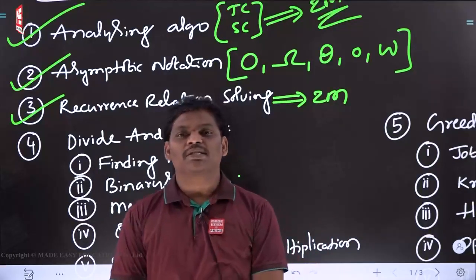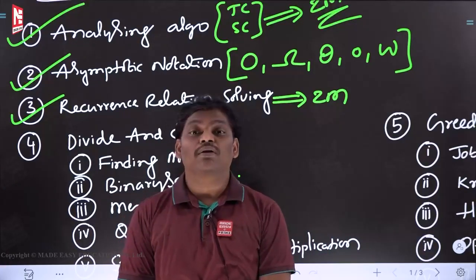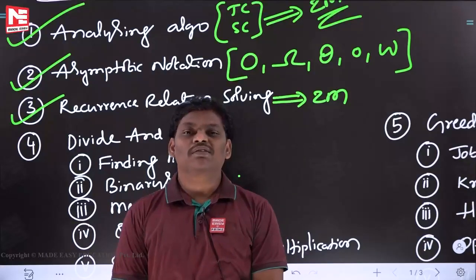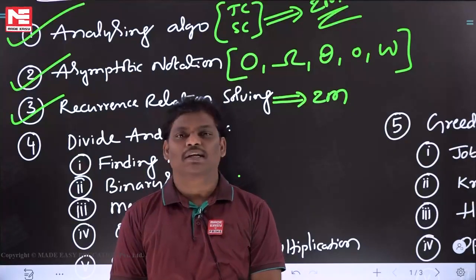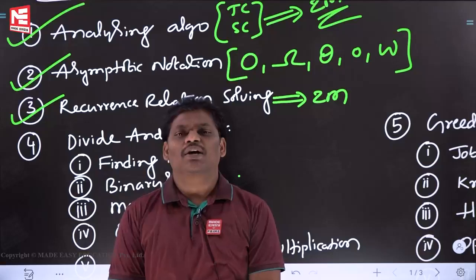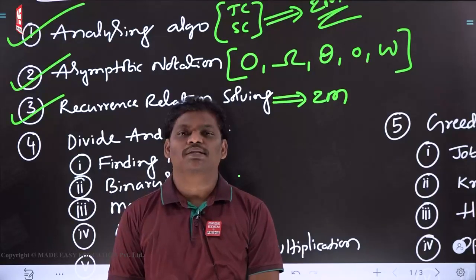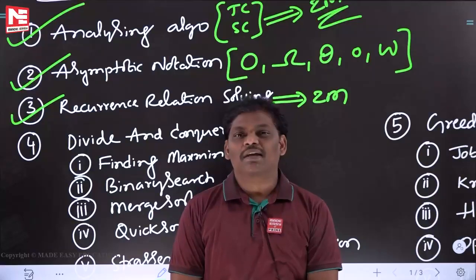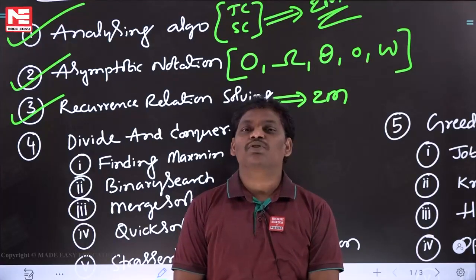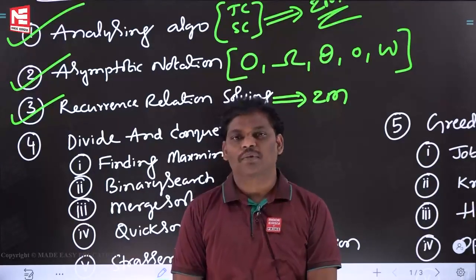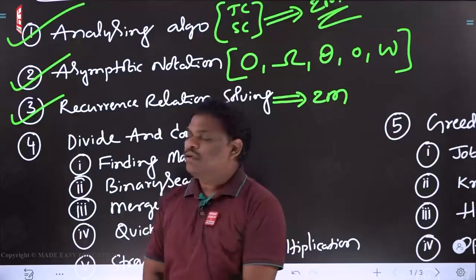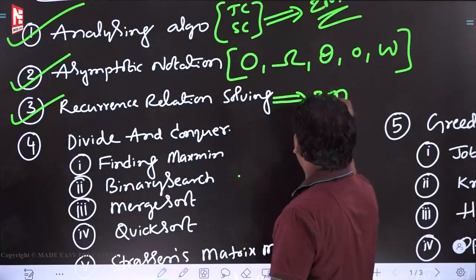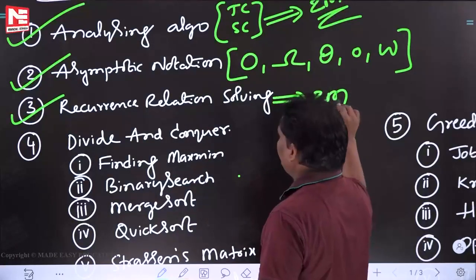But the problem with the master theorem is that you have to learn many things by heart. The advantage with the substitution method is that you don't need to memorize anything. Anyhow, every method has its own advantages and its own drawbacks, right? But 3 methods are there. Please learn all the 3 methods, and whichever is convenient at that point of time, you can apply it. Most of the time, a 1-2 mark question is coming, directly or indirectly.